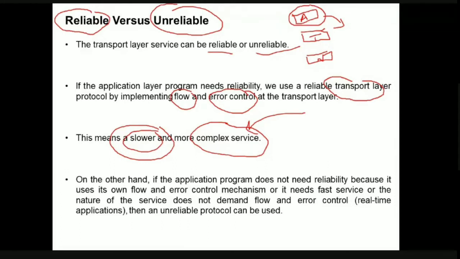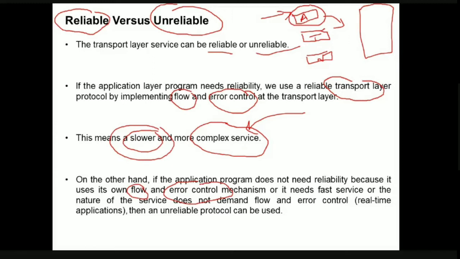Okay, but on the other hand, if the application program does not need any reliability, that is, it simply wants to send its information to the destination system, it is not going to consider any reliability. At that moment we do not require any flow control or error control mechanism. The application layer program itself can implement its own flow control and error control mechanism.